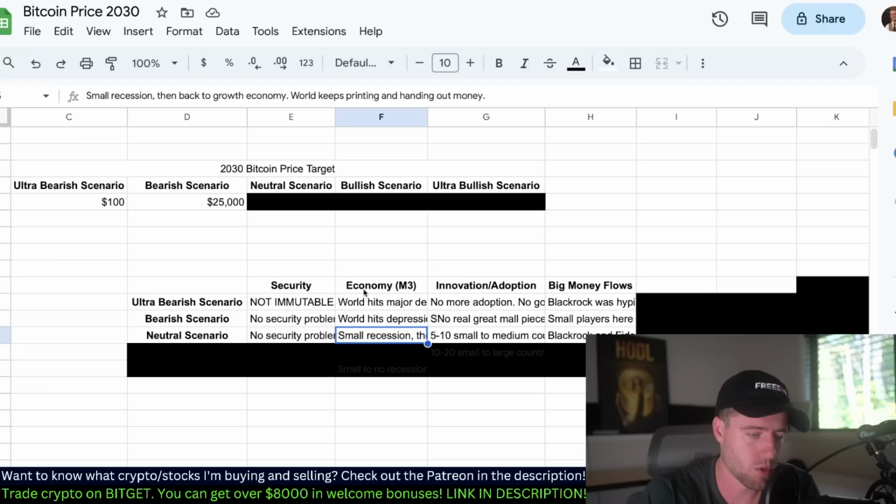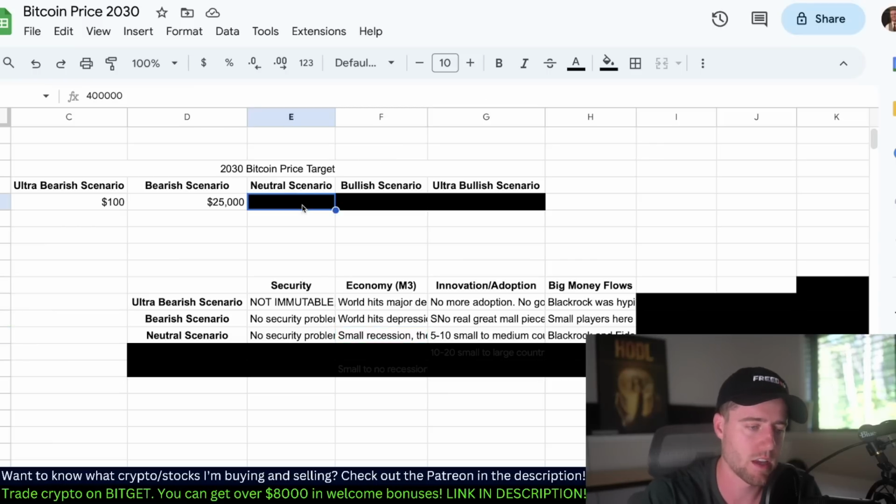Economy. What's the M3 money supply look like? M2 money supply. Small recession, like next year or two, then back to a growth economy. The world continues printing and handing out money, which is basically what it's been for the last 20, 30 years, right? So because of that, people want to invest in other ways, so they invest in Bitcoin.